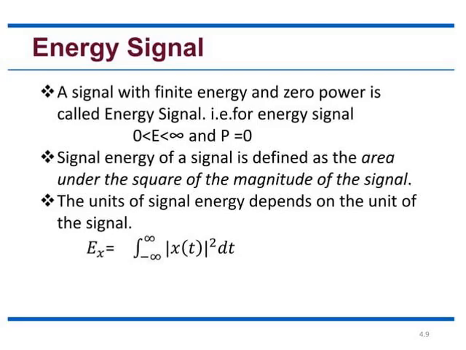So the next signal is the energy signal. The signal that has finite energy and zero power is called an energy signal. It can be represented with the equation given here, that is, the E value should lie between 0 and infinity and the P value should be 0. The signal energy of a signal is defined by the area under the square of the magnitude of the signal. The unit of this energy depends upon the unit of the signal.